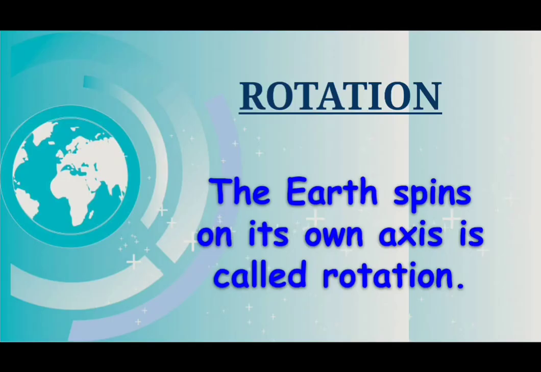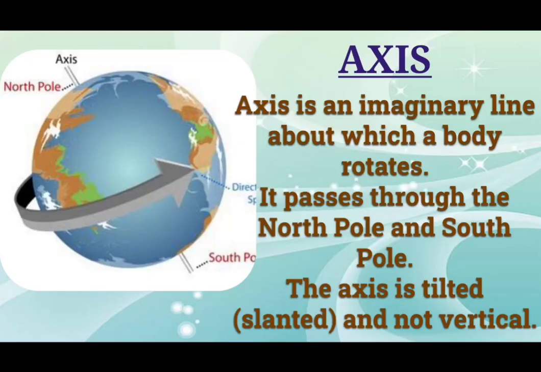Let us see the definition of rotation. The earth spinning on its own axis is called rotation. Let's see axis. Axis is an imaginary line about which a body rotates. Axis is an imaginary line, not a real line.